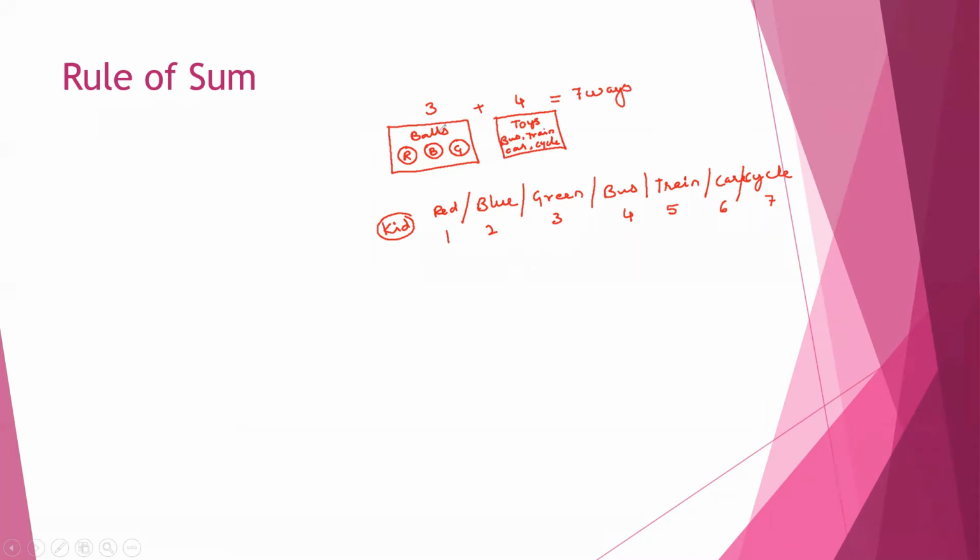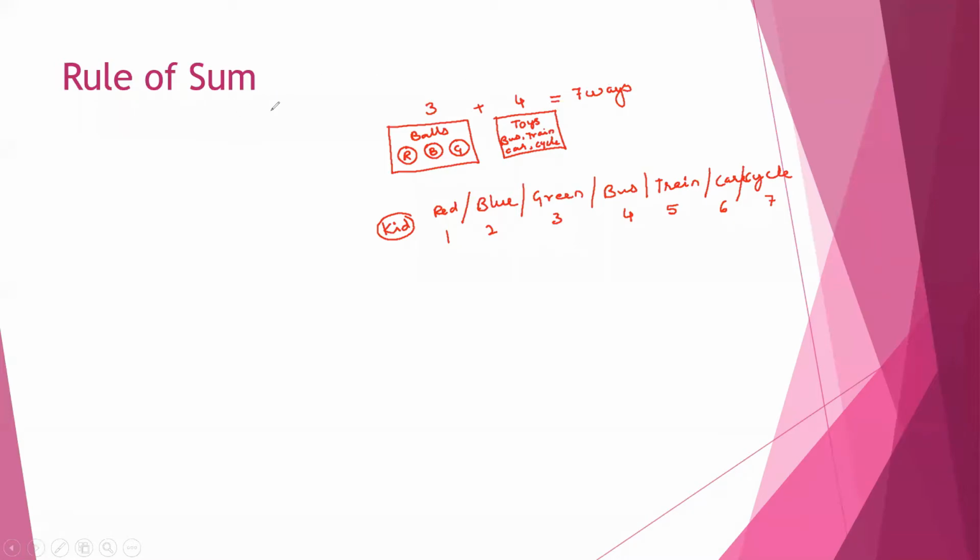Now, when you see this choosing, it is not simultaneous, it is different. Choosing a ball is separate and choosing a toy is separate. It is not dependent. It is not that he has to take one ball and one toy. No, it is not like that. Any one he has to choose. That's why we have to add these two. This is what is called the rule of sum.